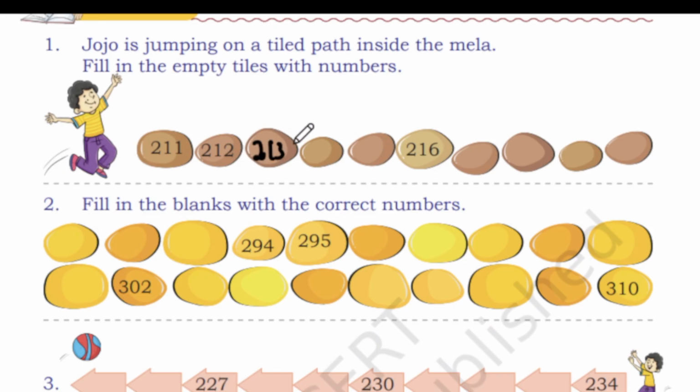Okay. So now here it's 213, 214, 215. The next one is 216, 217, 218, 219 and 220.